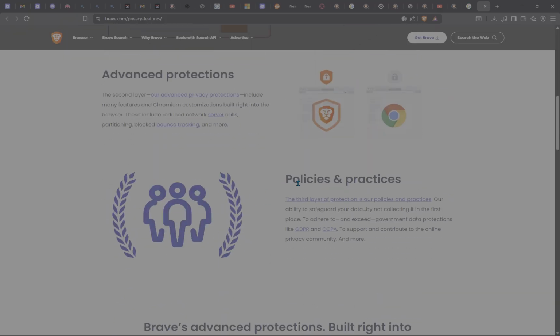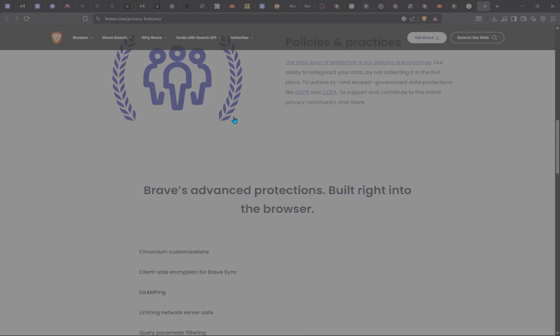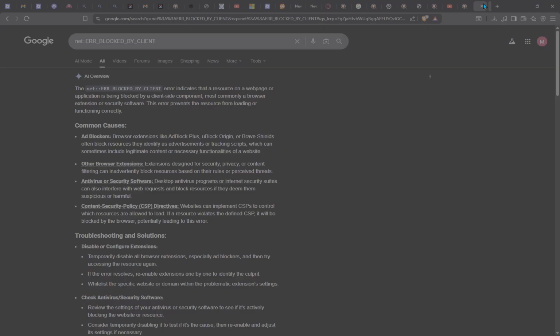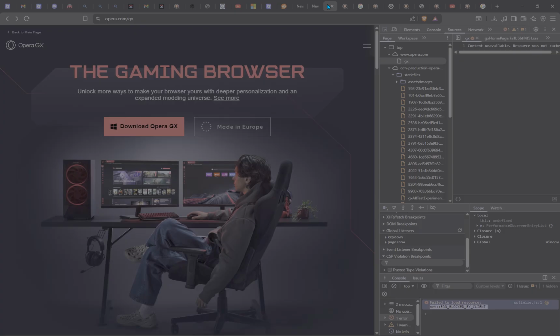You should get Brave for the Brave Shield and everything. It's pretty good. I'm not sponsoring it or anything. Hope they sponsor me, but like ad blockers or anything, antivirus, security software, suspicious or harmful content security. Okay, we will need this. We'll come back to this actually in a second.